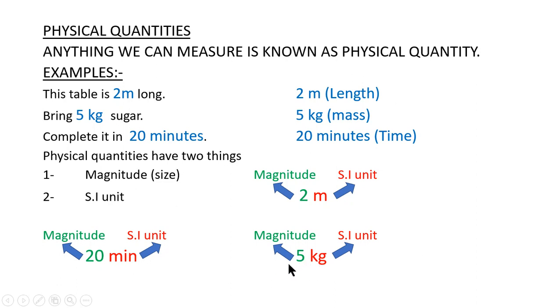Now 5 is the magnitude of the thing and kg is the unit of the thing. I hope it will be clear to you that the physical quantities are the measurable things. The measurable quantities are called physical quantities and they are expressed using their magnitudes and their units.